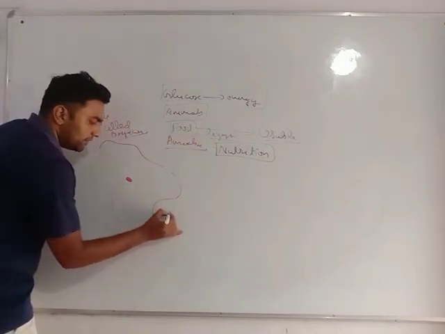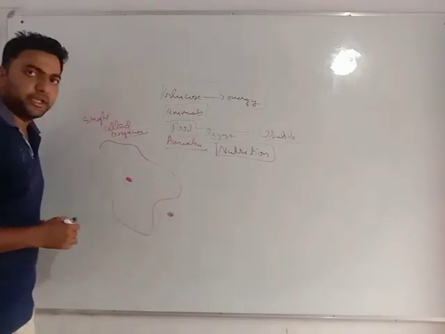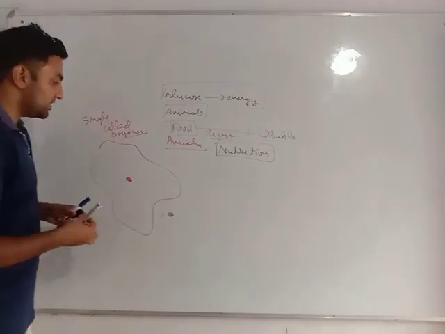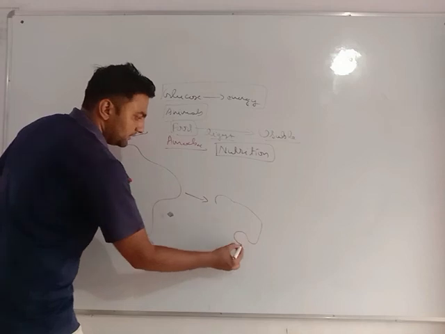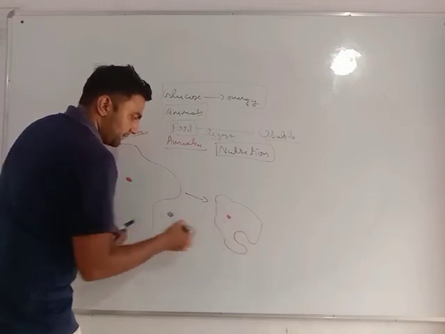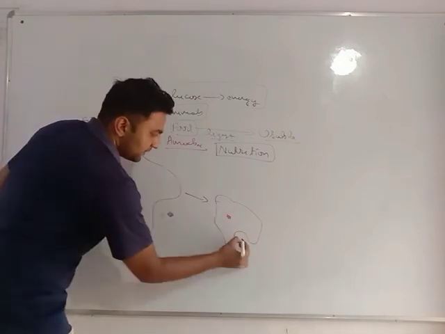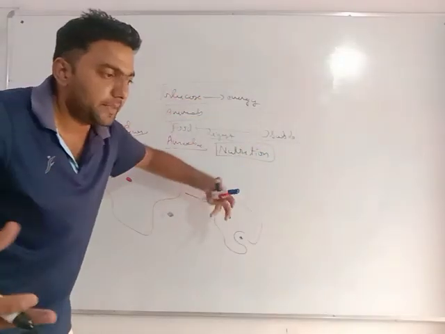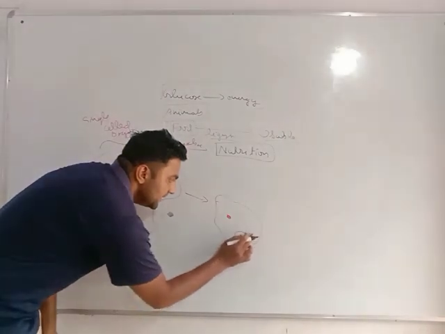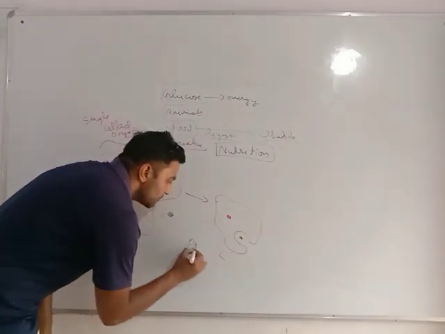Whenever food comes outside its body, as we know, amoeba can change its shape and size. So it changes its shape and tries to cover the food. These parts are known as pseudopodia.